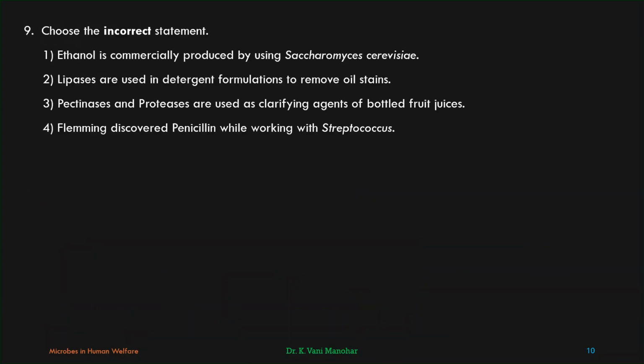Coming to the next question. Choose the incorrect statement. Ethanol is commercially produced by using Saccharomyces cerevisiae. Absolutely true. So yeast is not only used for the formation of various beverages, for commercial production of alcohol also Saccharomyces cerevisiae is used. Right? Lipases are used in detergent formulations to remove oil stains. So the first statement is correct. Pectinases and proteases are used as clarifying agents of bottled fruit juices. This is also correct. Fruit juices are clarified by using pectinases and proteases in the juice industry.